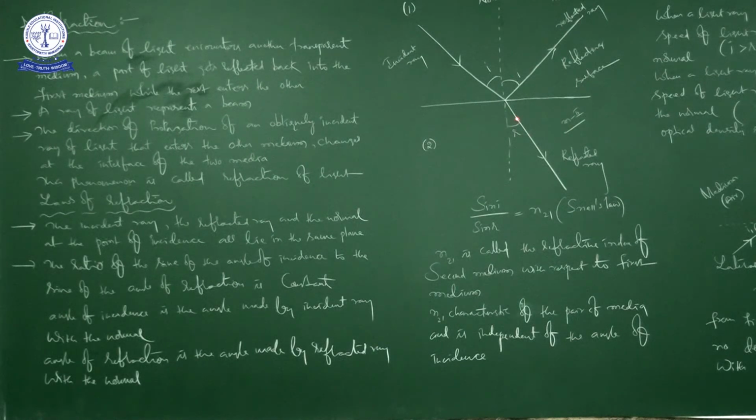This phenomenon is called refraction. It is a natural phenomenon. We are just in a discussion about that. But here we have to discuss what the laws of refraction are also.